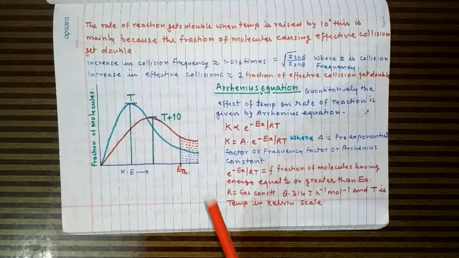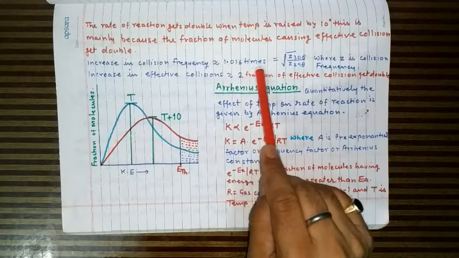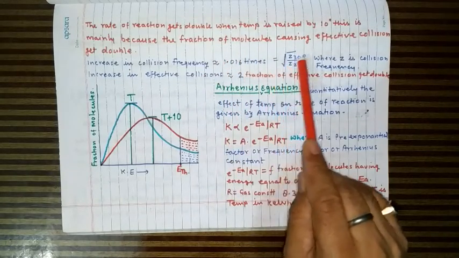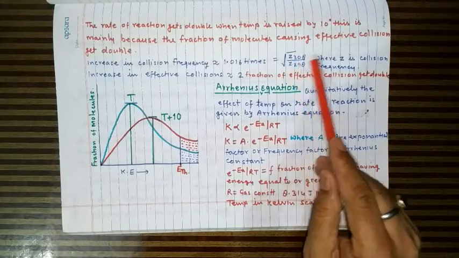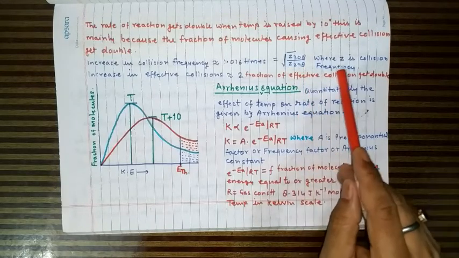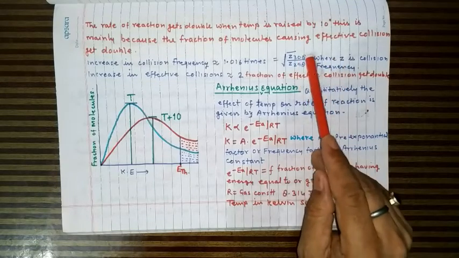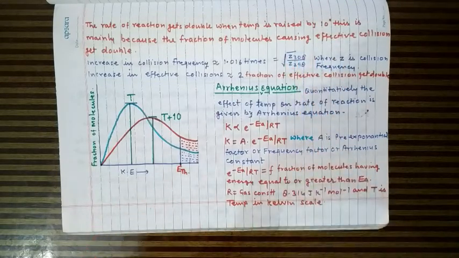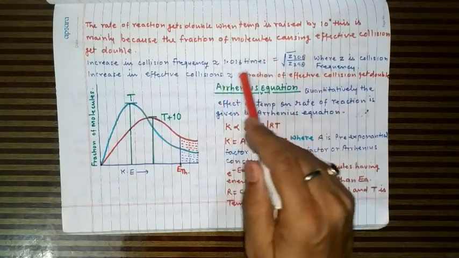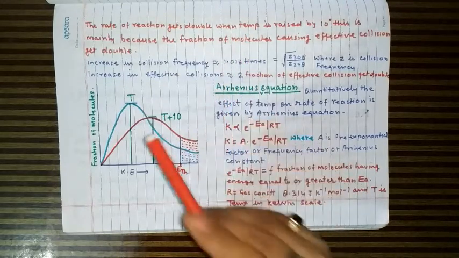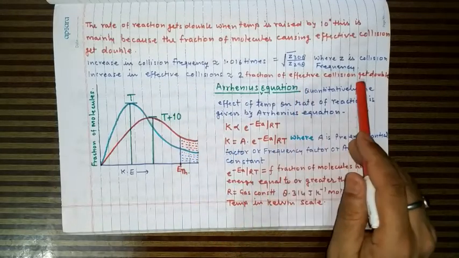But when it is measured, then increase in the collision frequency is found to be only 1.016 times. This is the ratio of square root of collision frequency at 308 upon collision frequency at 298, where Z is the collision frequency, that is number of binary collision per unit volume per second, and 308 and 298 are the two temperatures. So when the temperature is raised by 10 degree, the increase in collision frequency is only this much, but the increase in rate is 2 times. So this can be explained on the basis of the increase in fraction of effective collisions.